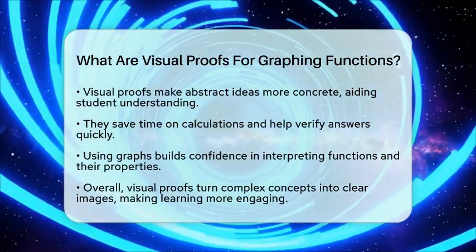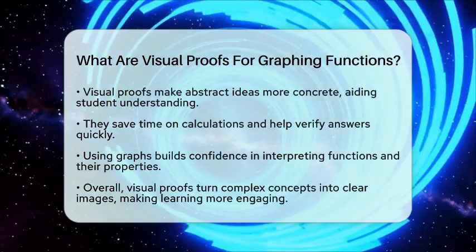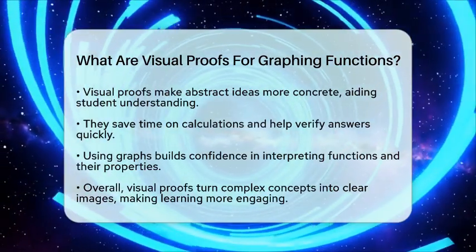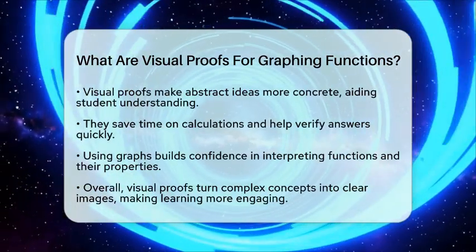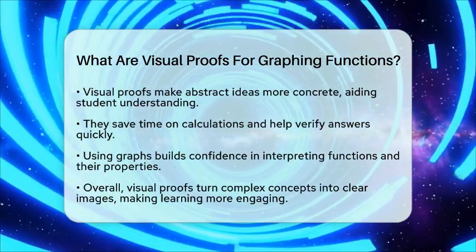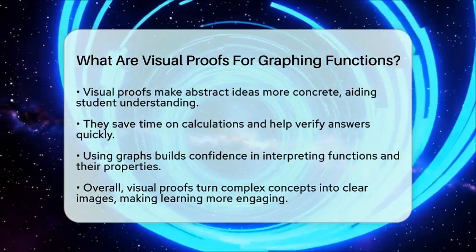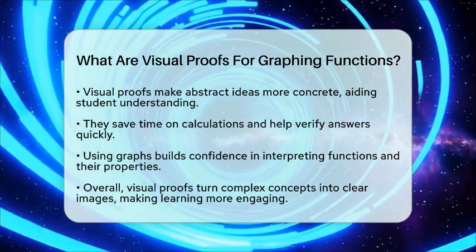So, in simple terms, visual proofs for graphing functions are pictures that show properties like increasing or decreasing behavior, where the graph crosses axes, and where it has peaks or jumps. They turn complex ideas into clear images, making learning easier and more fun.